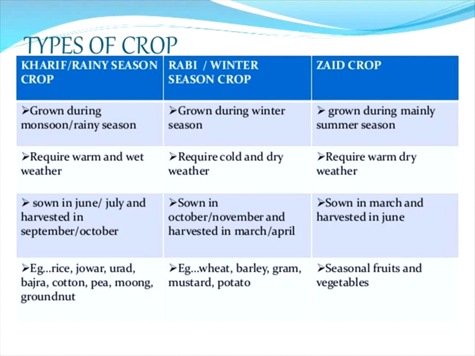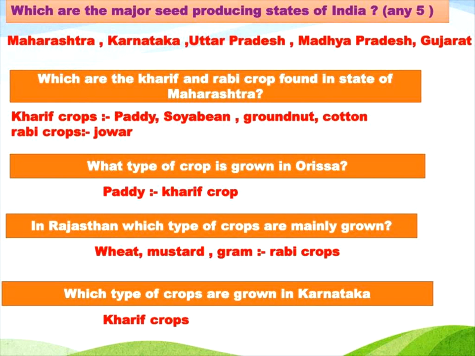And here you can expect this as a question pattern. Describe the cropping pattern in India or cropping seasons in India.